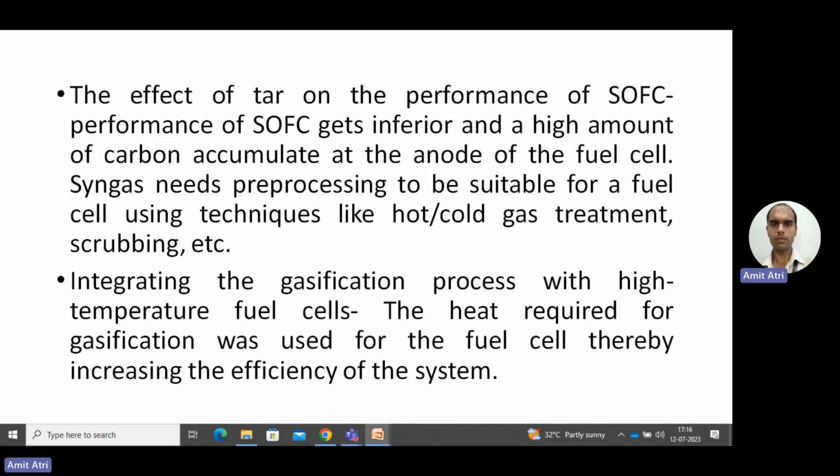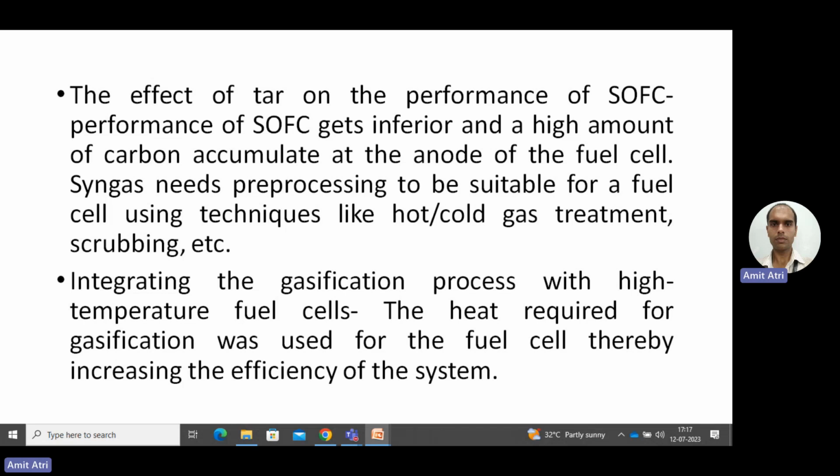So the syngas used as a fuel in a solid oxide fuel cell should be purified, which needs pre-processing. Techniques like hot or cold gas treatment or scrubbing are used to remove impurities like tar. Then we supply the gas to the anode of the fuel cell.